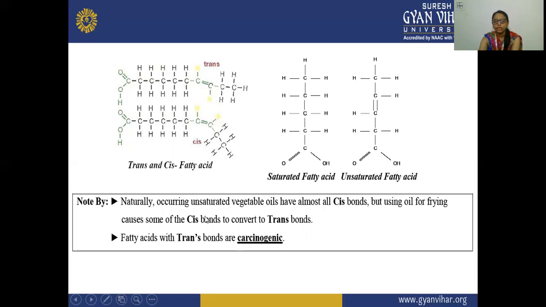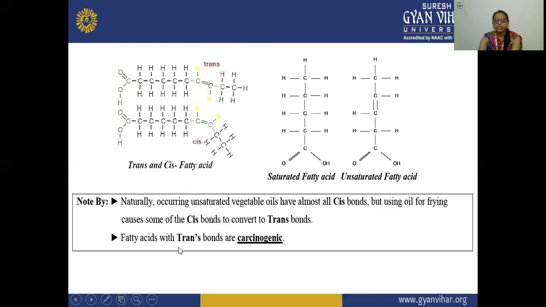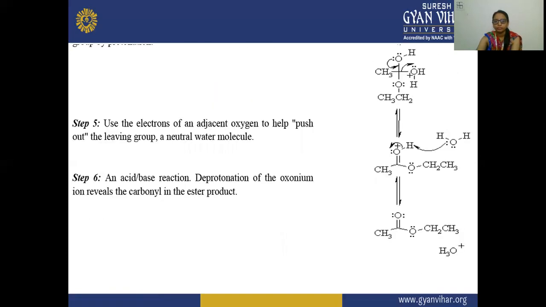Naturally occurring unsaturated vegetable oils have almost all cis bonds, but using oil for frying causes some of the cis bonds to convert to trans bonds. So the oils that are used for the frying process, the cis bond is converted to the trans form. Fatty acids with trans bonds are carcinogenic. So fatty acids which have the trans bond have a carcinogenic effect.